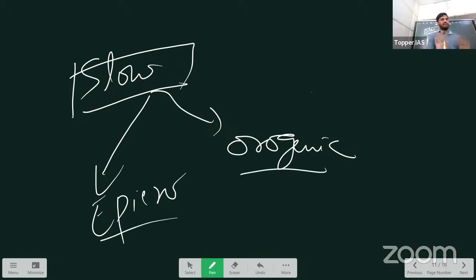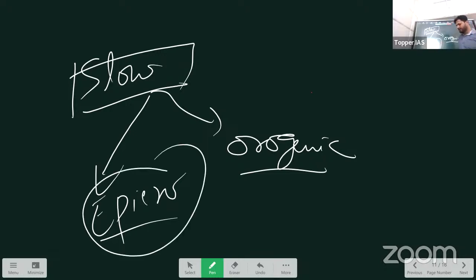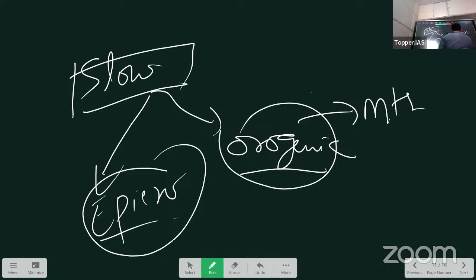Okay. So here let me explain. Focus, many people get confused here. Epirogenic movements means it creates large continental parts, whereas orogenic creates mountains. Always remember, oro means mountain. Orogenic means related to mountains. There are two types of mountains, all of you know. Which are they? Fold mountains and block mountains.